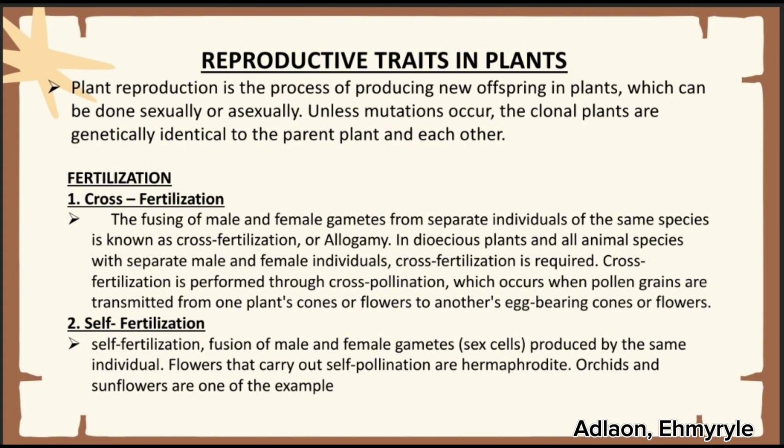Self-fertilization is the fusion of male and female gametes produced by the same individual. Flowers that carry out self-pollination are hermaphrodite. Orchids and sunflowers are some examples. And also, pea plants. Pea plants can self-pollinate, meaning the pollen from the same flower fertilizes its own ovules. This results in offspring that are genetically similar to the parent plant.